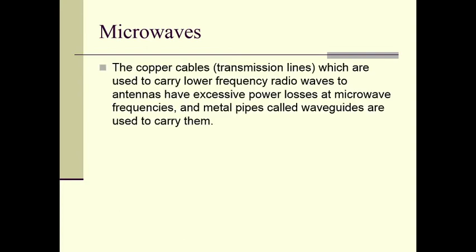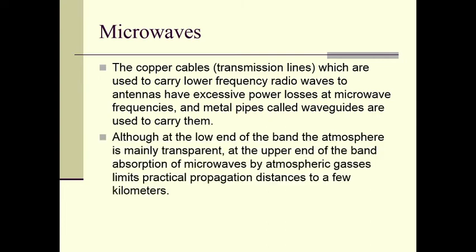The copper cables, transmission lines which are used to carry lower frequency radio waves to antennas have excessive power losses at microwave frequencies, and metal pipes called waveguides are used to carry them. Although at the low end of the band the atmosphere is mainly transparent, at the upper end of the band absorption of microwaves by atmospheric gases limits practical propagation distances to a few kilometers.